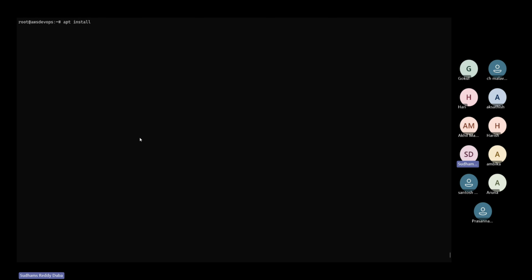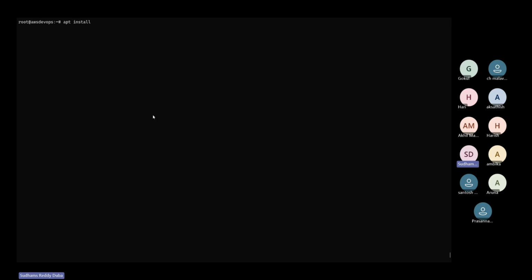Now this is my system. I've created a virtual machine. On that virtual machine, I have an operating system. So my infra is ready. Now, if I need to run a website on this particular system, first of all, I need to install a web server. If it is Windows operating system, we call it IIS. But in Linux operating systems, we have multiple options: Nginx, Apache, and I think we have other options as well. I couldn't recall it. But Apache and Nginx are the most widely used web servers, like Tomcat. These are the common widely used web servers.